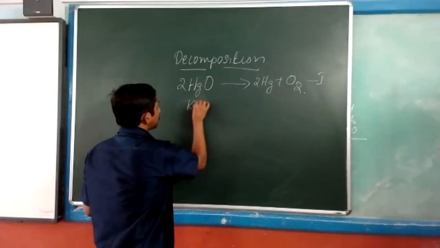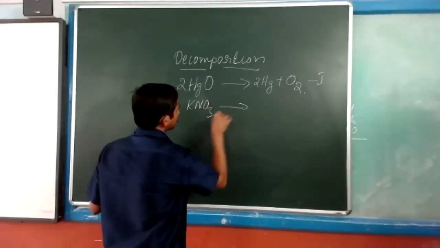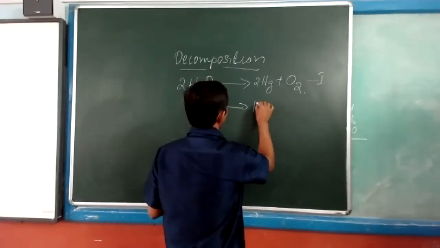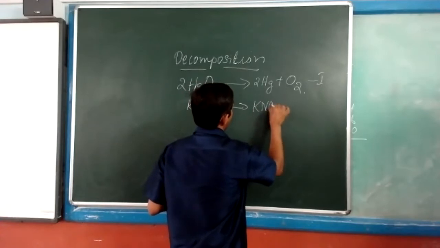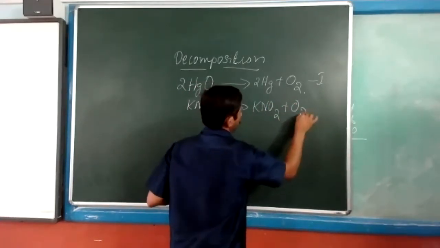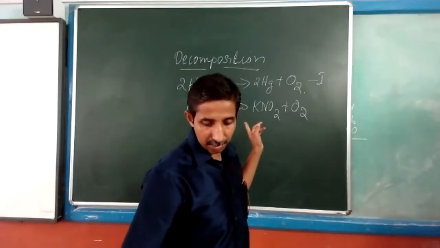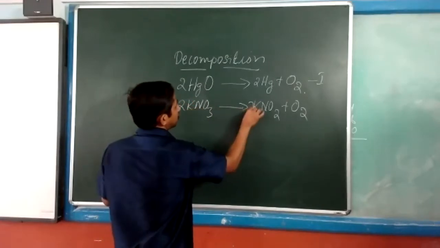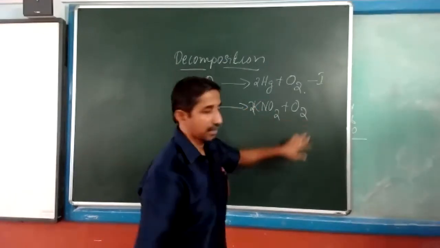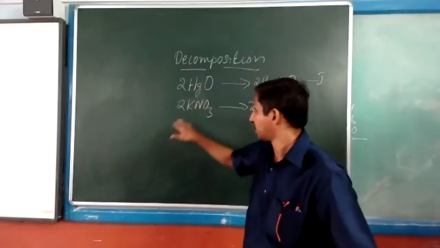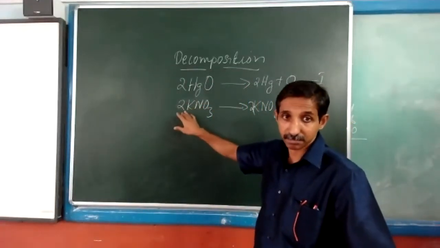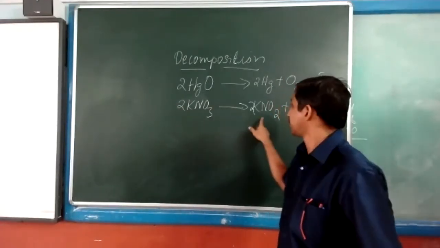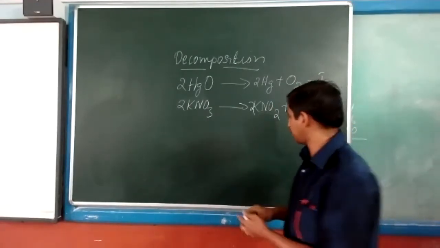Let it be KNO3 as given in the book. KNO3 gives rise to KNO2 and O2. This is not a balanced equation, right? So potassium nitrate... yes, now this is balanced. So here what we are taking is potassium nitrate, KNO3. On heating, it gives potassium nitrite. This is nitrite.